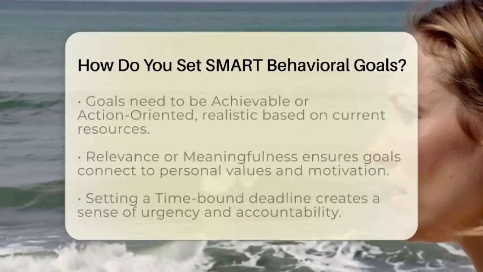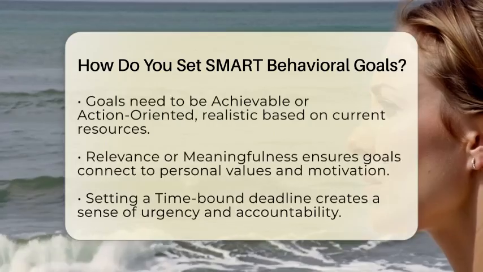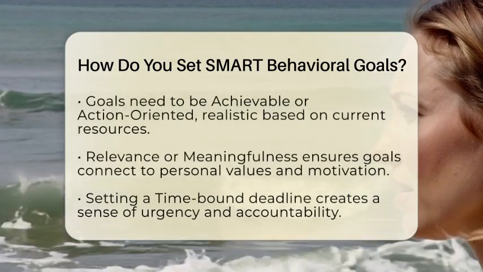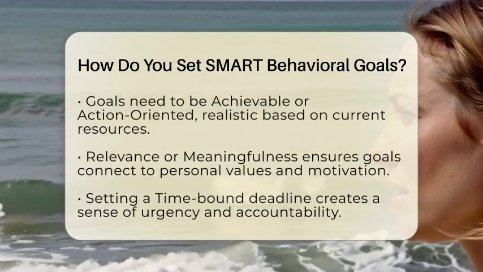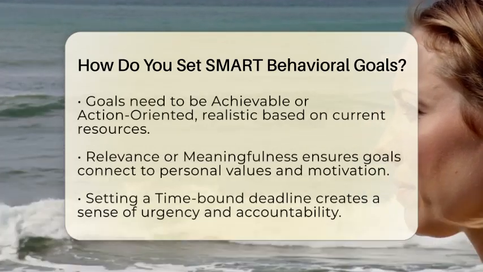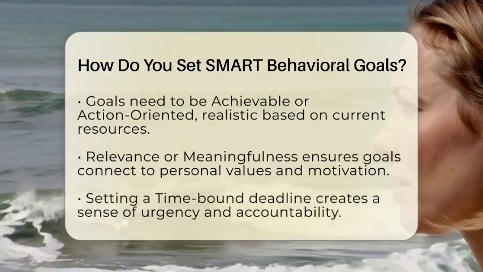Next, make your goal measurable. You need a way to track your progress. For example, you might decide to practice your coping strategy 3 times a day or aim to reduce negative thoughts by half over four weeks. Having numbers or clear criteria makes it easier to see if you're moving forward.